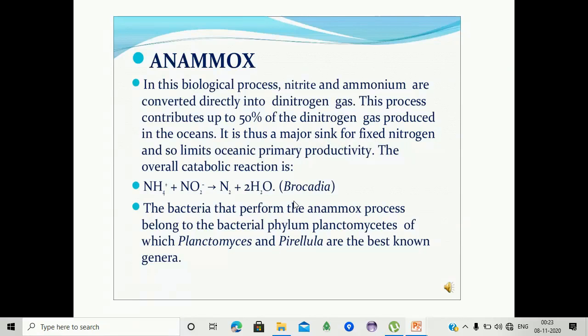The bacteria that perform the anammox process belong to the bacterial phylum Planctomycetes, of which Candidatus Brocadia and Kuenenia are the best known genera. They are present in oceans and convert nitrite and ammonia directly into dinitrogen gas.